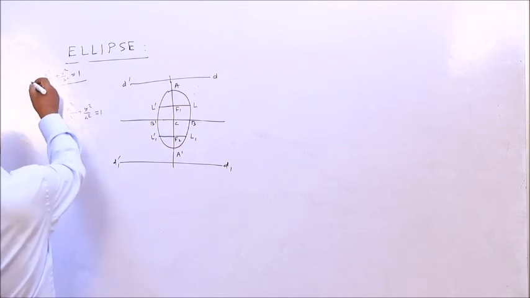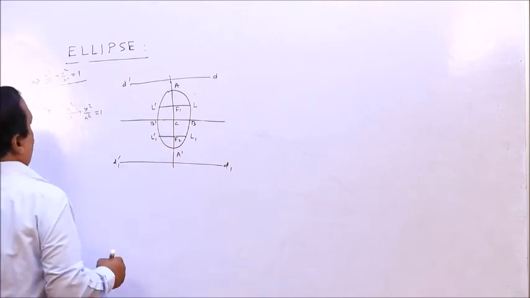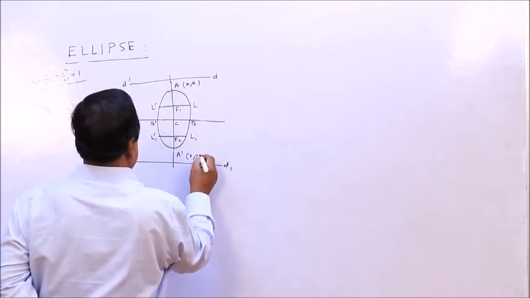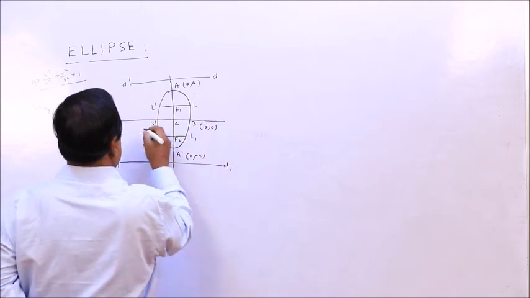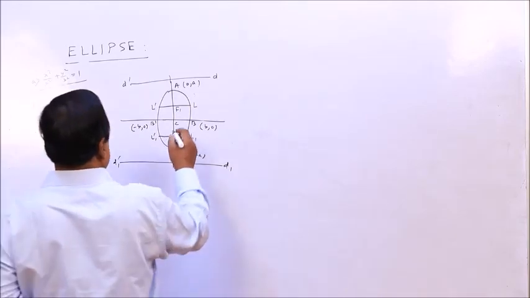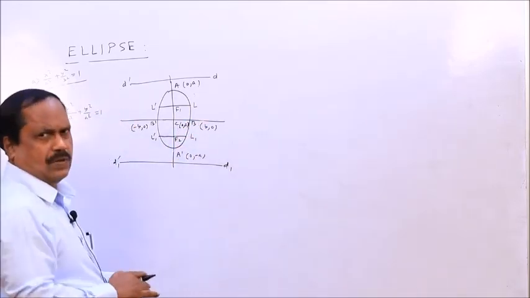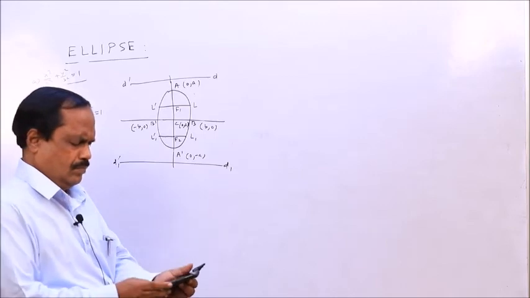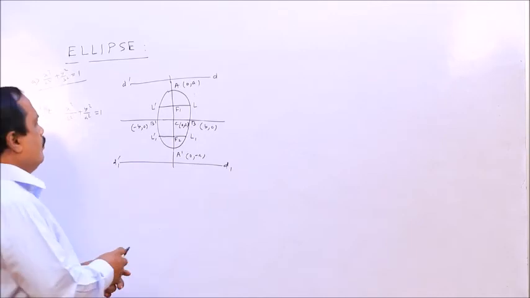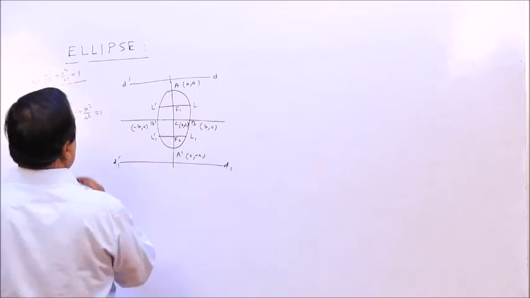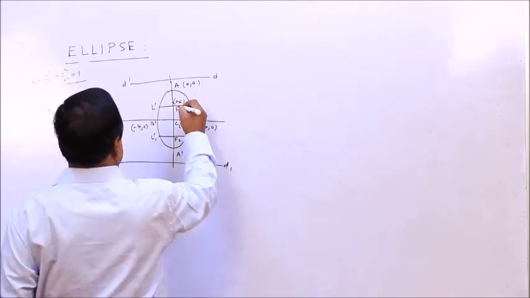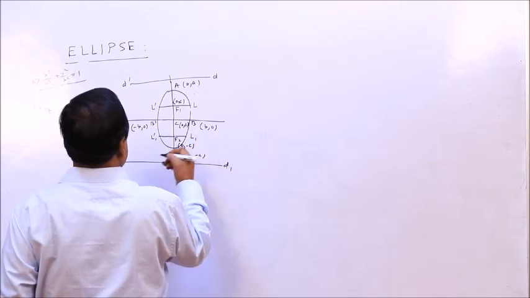This is the second case; this is case A. So here this is 0 a, this is 0 minus a, this is b 0, this is minus b 0, and the center is 0 0. So focus, this is 0 c, this is 0 minus c.